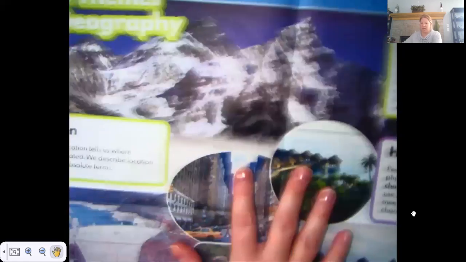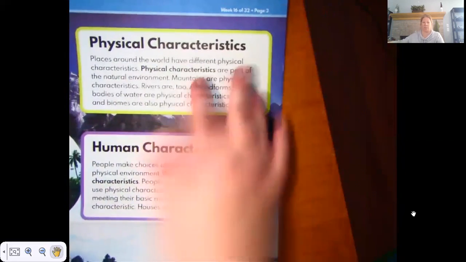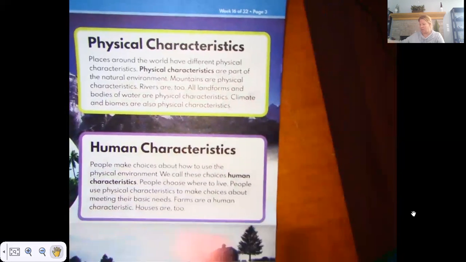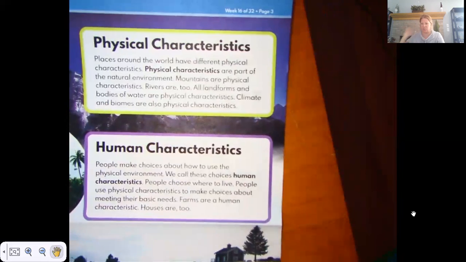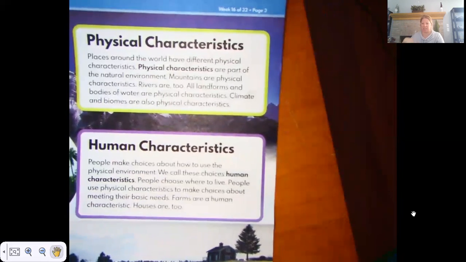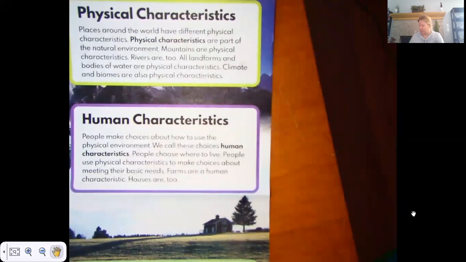Okay, so if we look on the inside, what I just told you gives you some more explanation about location and physical characteristics, what a place looks like. If it has mountains, if it has trees, if it has water, if it has ice, rivers, all those things, plains, plateaus, canyons, human characteristics.